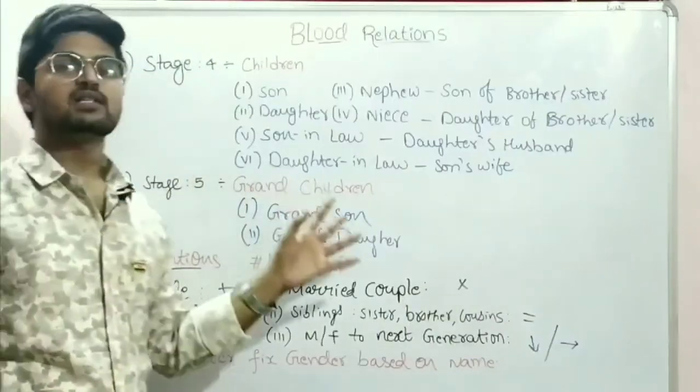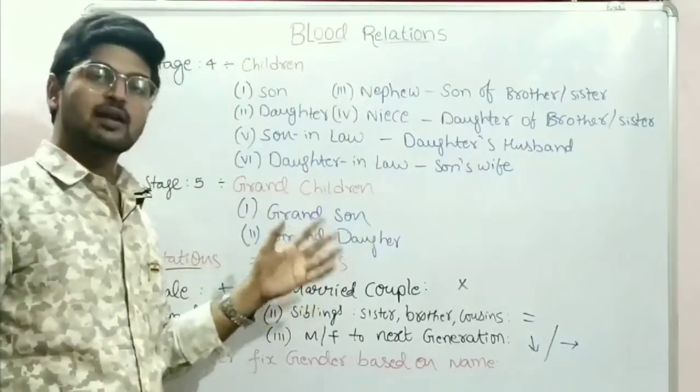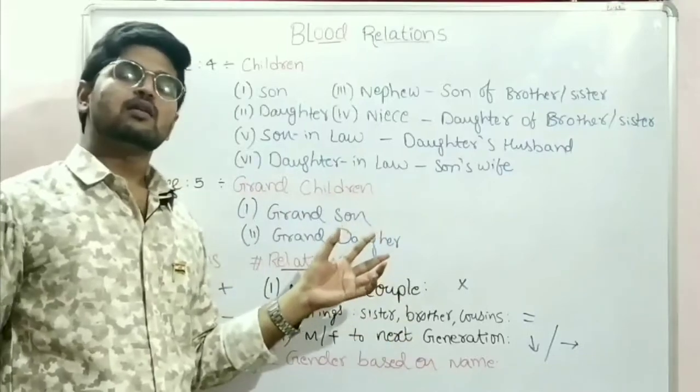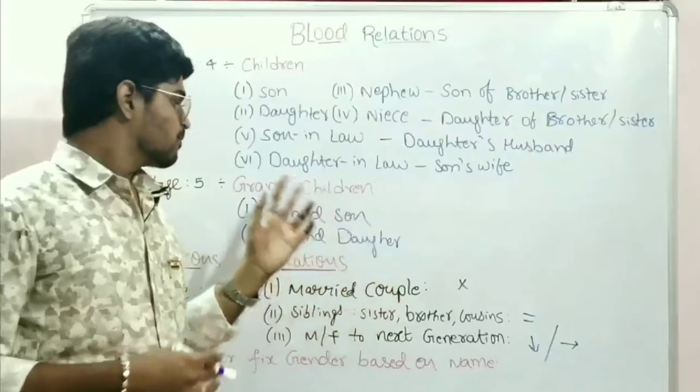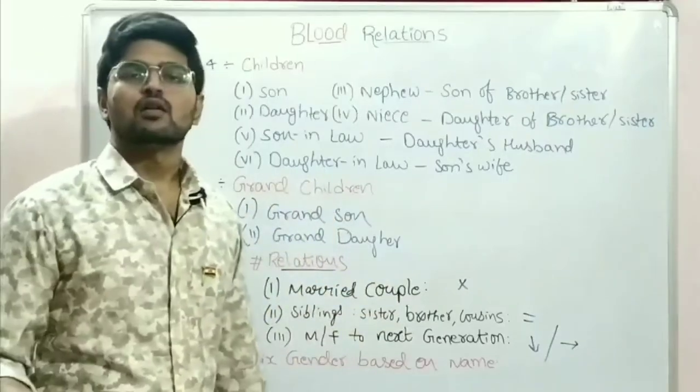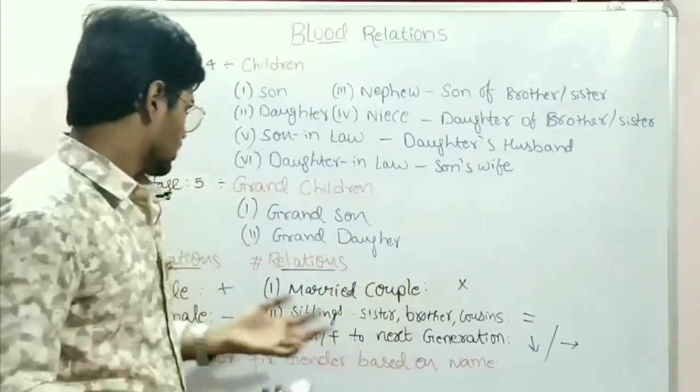And stage 5 is grandchildren. That means your grandson and your granddaughter. Grandson may be your son's son or your daughter's son. Granddaughter may be your daughter's daughter or your son's daughter.